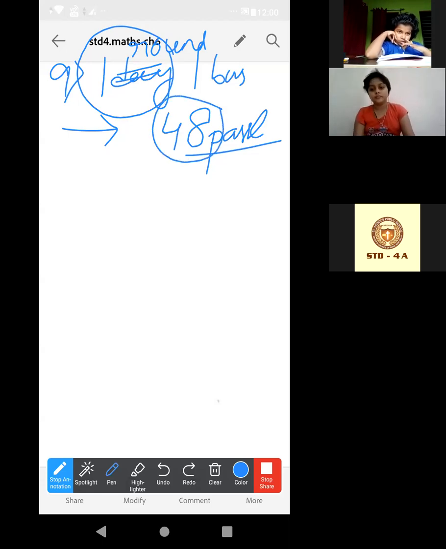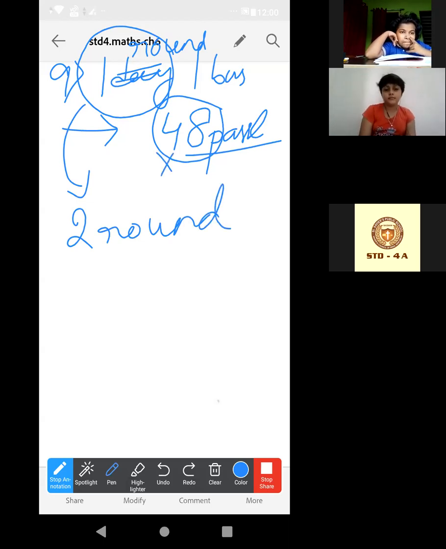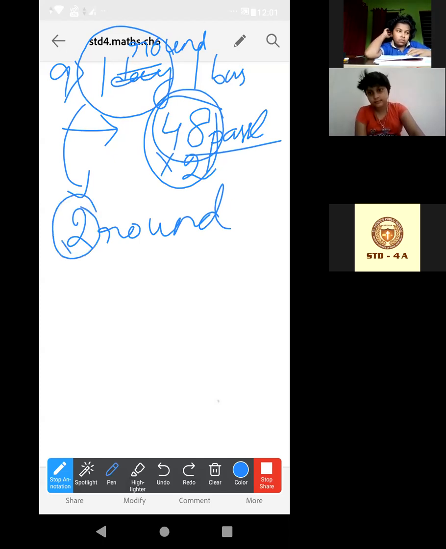Understood? Now, suppose it is making 2 rounds. Then how many students can it carry? Multiplied by 2, yes or no? Yes, ma'am. All the students shake your head. Ankita, understood? Okay. Now if it is making 3 rounds, then multiplied by 3, 4 rounds multiplied by 4.